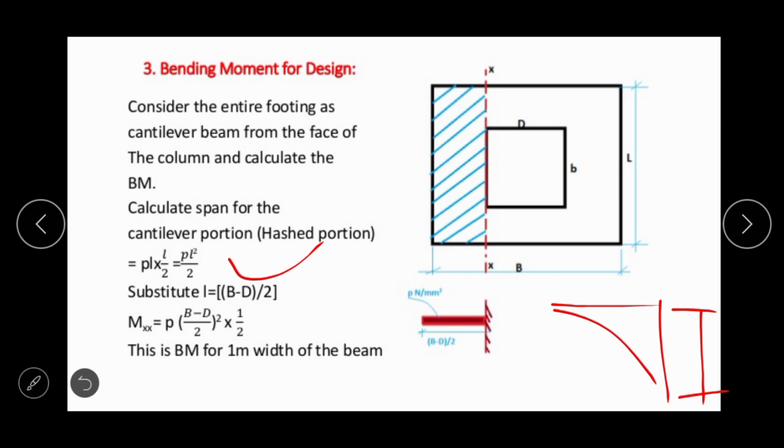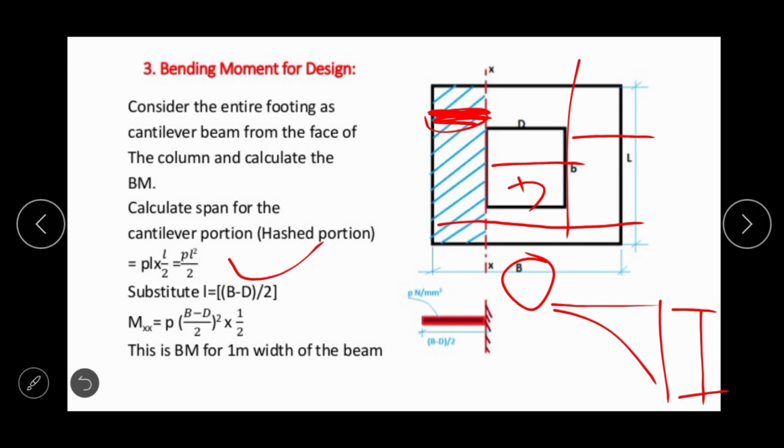And here the length is nothing but this length is the actual required length. So from this to this portion is B. As it is a square footing, the dimension of the footing is B and the dimension of the column is D. So this dimension is equal to B minus D. So this length is equal to (B minus D) by 2. So the maximum bending moment is nothing but P into ((B minus D) by 2) whole square into 1 by 2.